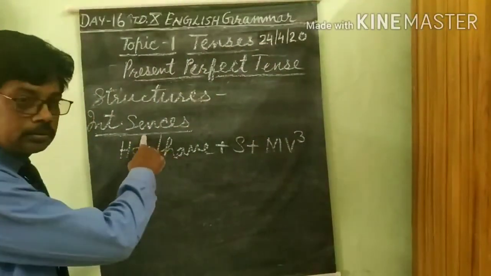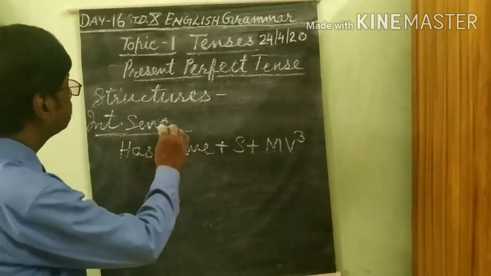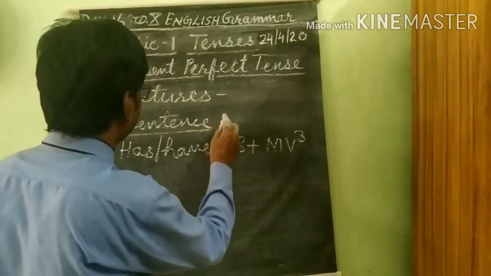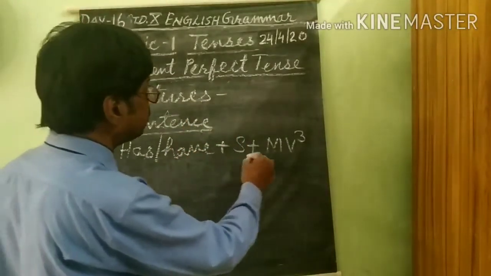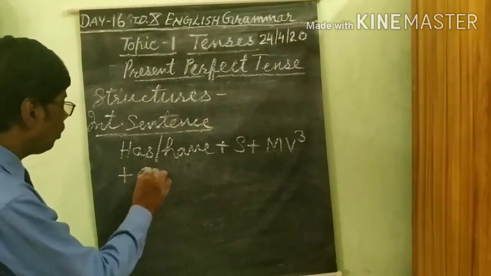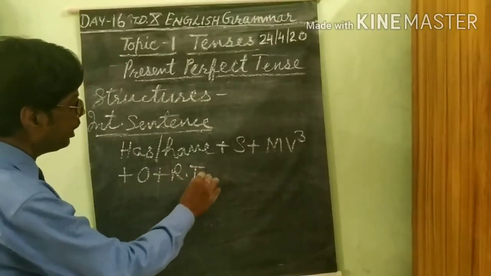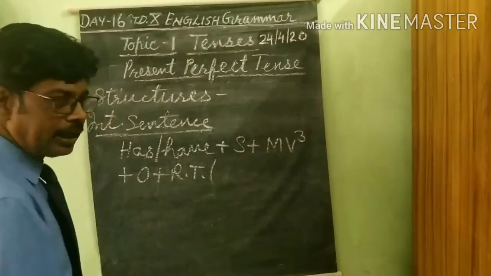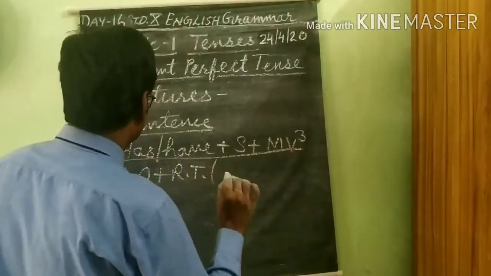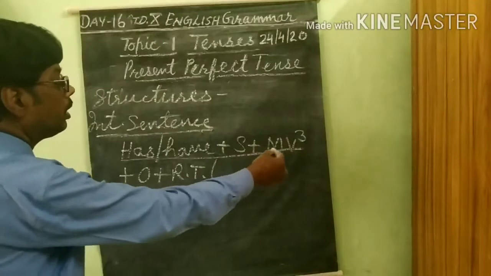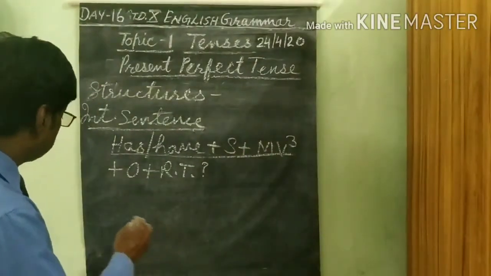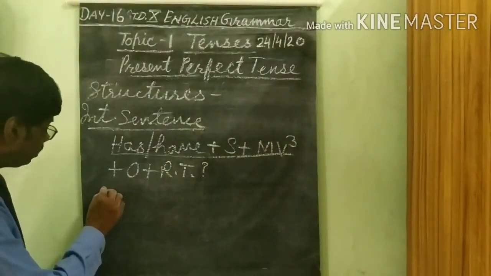Interrogative sentence: has/have plus subject plus MV3 plus object, and then RT, place and time. The main thing is has, have plus subject and the third form of the main verb. We'll take one more example.